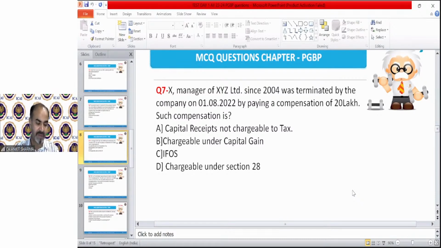Now the question number 7 in front of you. Give me the correct answer for question number 7 now. Correct. Any compensation received on termination by a person who is substantially managing the whole of the affairs of a company will be taxable under PGBP, section 28. Next,